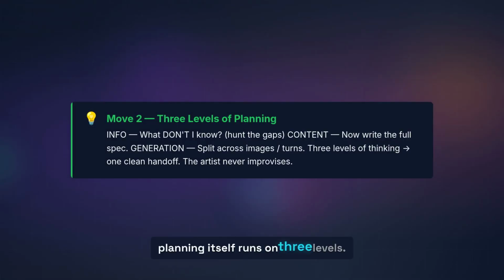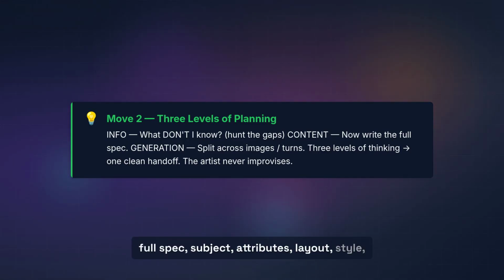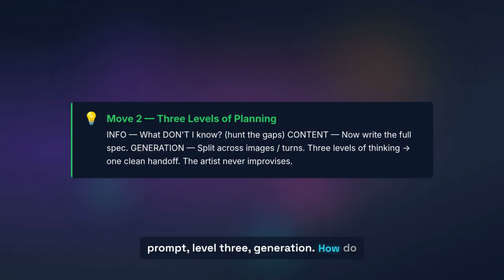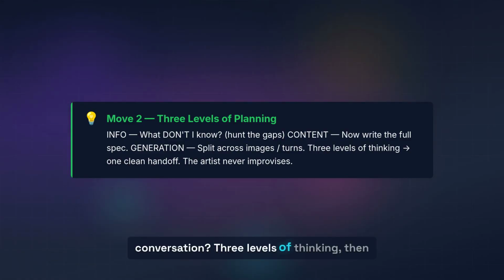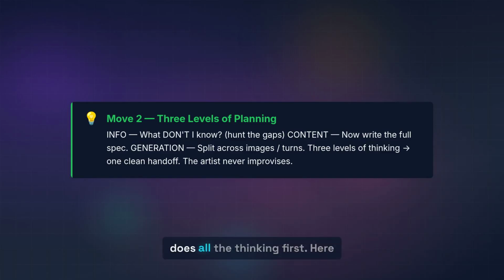And the planning itself runs on 3 levels. Level 1, information. What do I not know? It hunts the gaps. Level 2, content. Now write the full spec. Subject, attributes, layout, style, text, everything assembled into one rich prompt. Level 3, generation. How do I split this if you want 3 images, or if we are going back and forth across a conversation? 3 levels of thinking, then 1 clean handoff to the renderer. The artist never improvises. The assistant does all the thinking first.